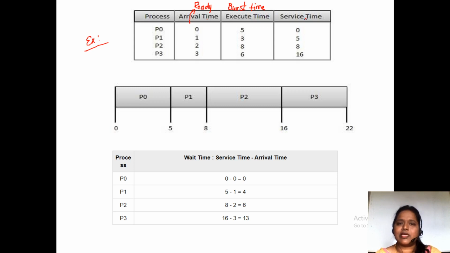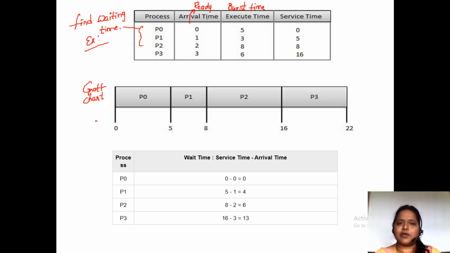And the service time is the time provided for the processes. So this is the service time. This we call a Gantt chart. Fine. If you prepare the chart for these processes, you will be able to solve them very easily. Here in this problem, they are telling us to find the waiting time of each and every process. They want the waiting times of all the processes.